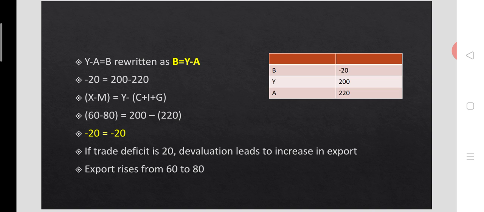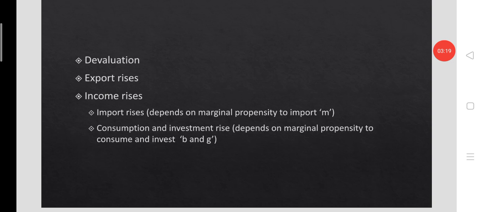It is in this context that devaluation is adopted by the government or monetary authority to exhaust the trade deficit, by making exports competitive, reducing the price of export and increasing the price of import.